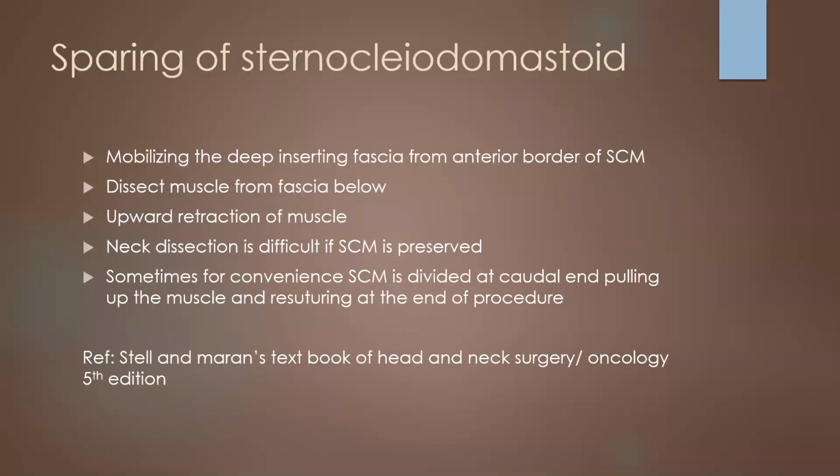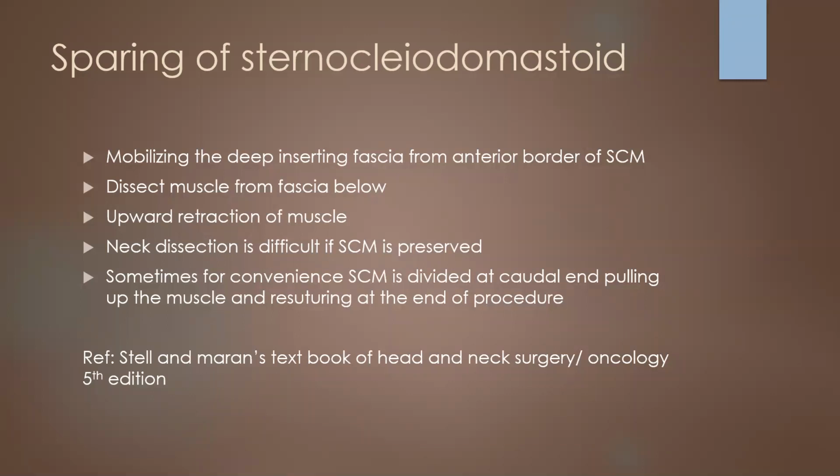The sternocleidomastoid is spared by mobilizing the deep investing fascia from the anterior border of the muscle, and the muscle has to be released posteriorly also. So anteriorly and posteriorly we should free the muscle from the investing fascia, dissect it from below the fascia, and retract it upward.